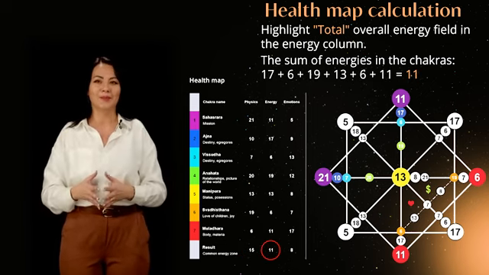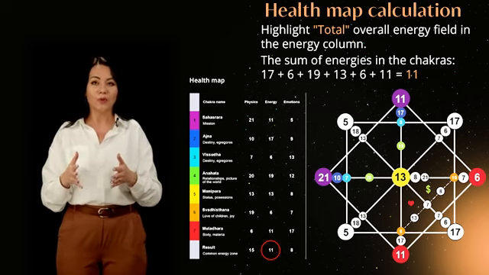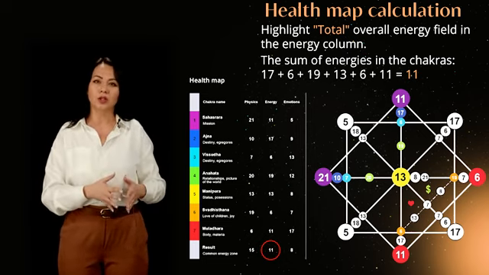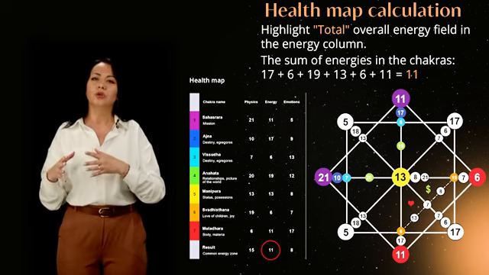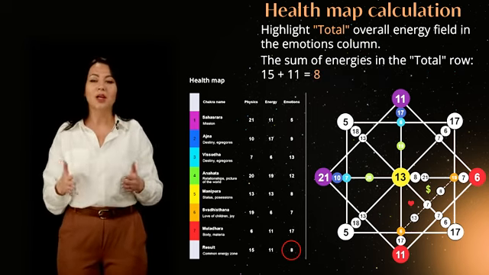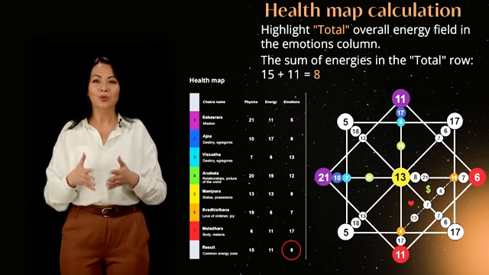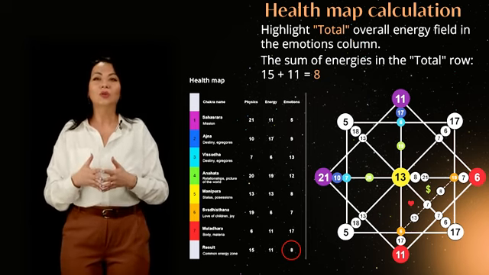To calculate the total or overall energy field in the energy column, the sum of energies on the chakras sequentially 17 plus 6 plus 19 plus 13 plus 6 plus 11 is equal to 11. The overall result for the emotions column will be the sum of the final values in the physics and energy columns, 15 and 11, resulting in 8th energy.